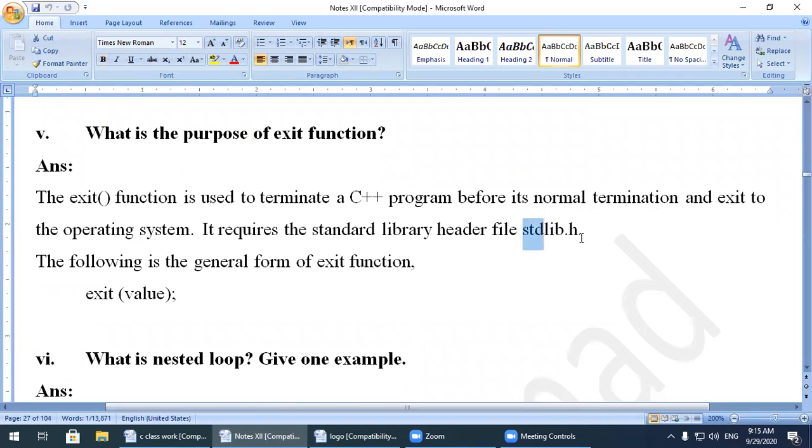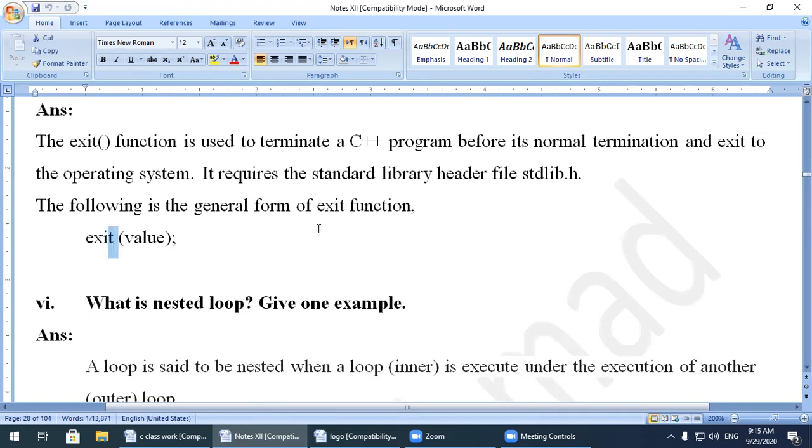The preprocessor directive for using the exit function is: hash include stdlib.h in my program if I use the exit function. The following is the general form of the exit function. Over here, the reserved word exit, and within the parentheses you give 0 or 1. Any value you can assign. So this one is known as the exit function.